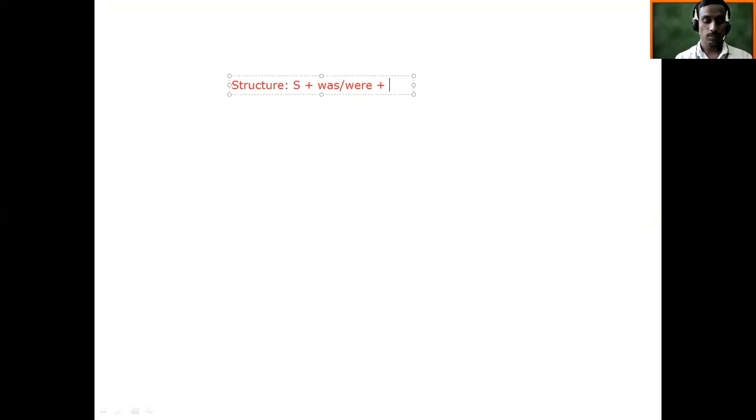Then main verb. So main verb will be in V1, and then you are going to add ing to that main verb. Okay, and then remaining part, usually there is object. So this kind of structure you are going to follow here in this past continuous tense. Okay, so tell me a few examples. You can make in any format. मगाशी जे आपण format discuss केले ना, affirmative, negative, interrogative, कसलंही example सांगा मला past continuous मध्ये, active मधलं, passive मधलं.